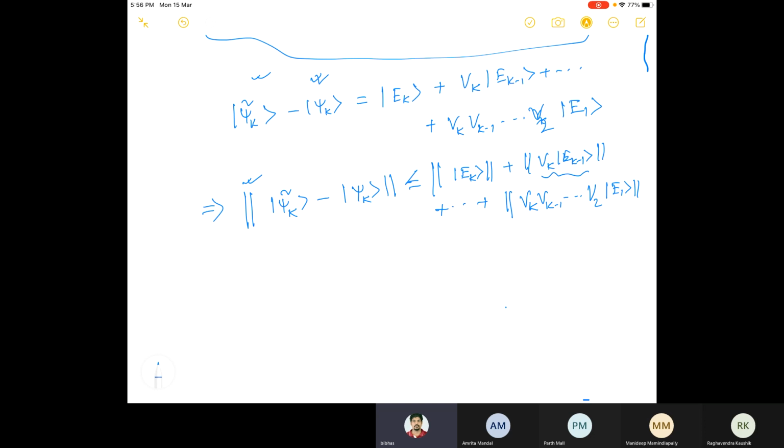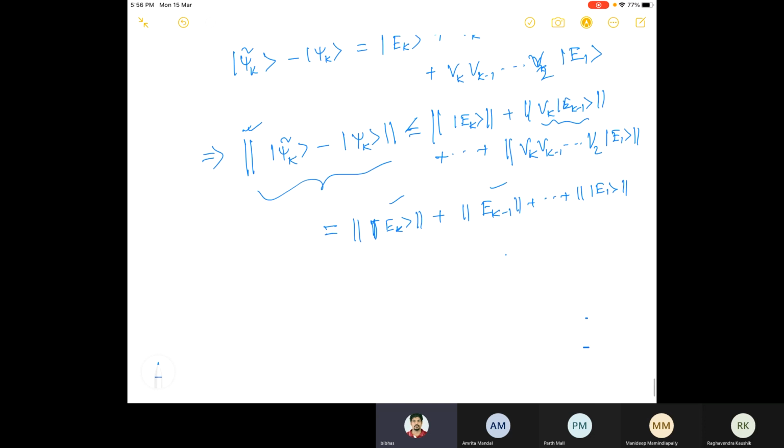That means even if you multiply with a unitary matrix, the unitary matrix always keeps the norm unchanged. So this is equal to norm of ek plus norm of ek minus 1 plus dot dot dot plus norm of e1. So this error is bounded by the sum of the norms of the errors.